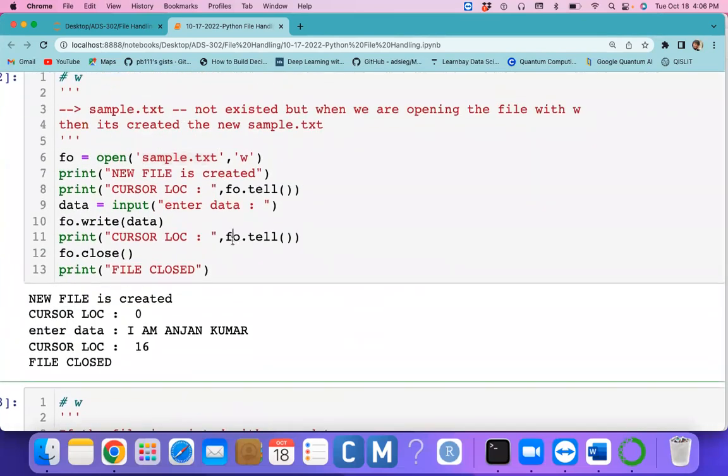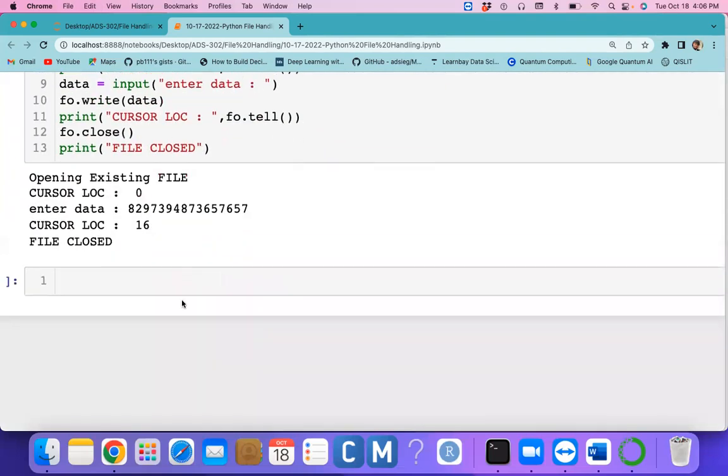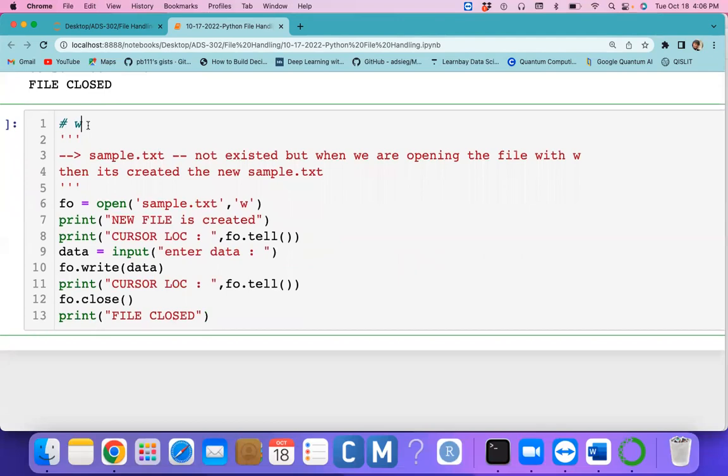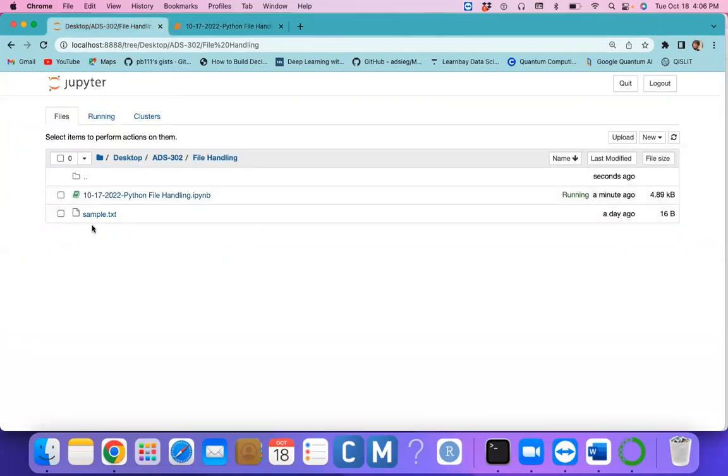Now I want to do the same thing with the help of W plus. Is it the same for W and W plus or not? We'll see now. Here, sample1.txt does not exist in my current working directory, where I have only sample.txt.